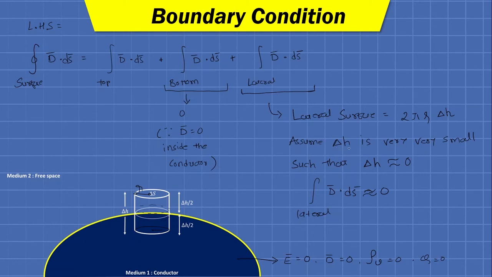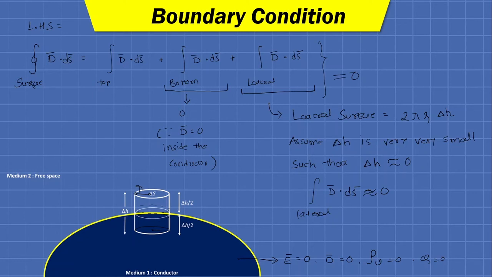The height is considered approximately equal to 0, and if the height of such a cylinder is 0, then the lateral surface integration will also be 0. So assuming this fact without compromising much on the accuracy of results, this third term will also turn out to be 0. So out of the 3 terms of integration, 2 terms are already 0.